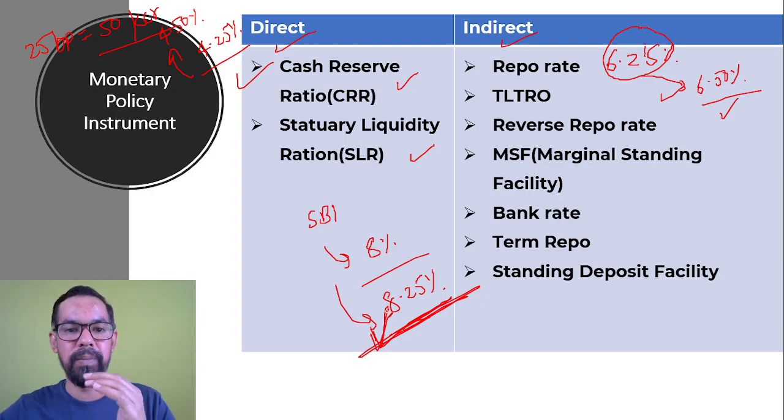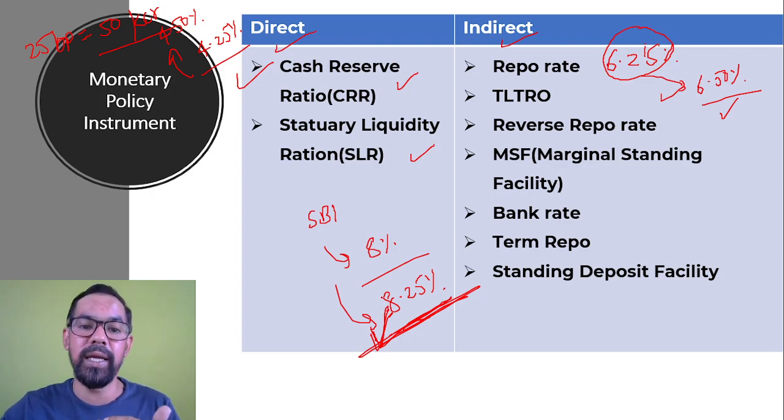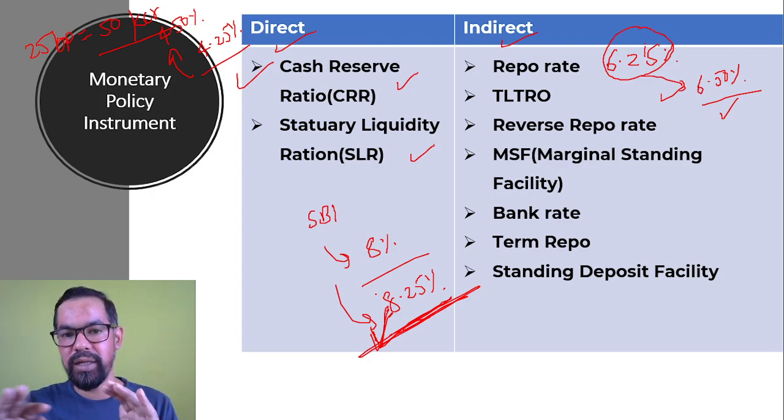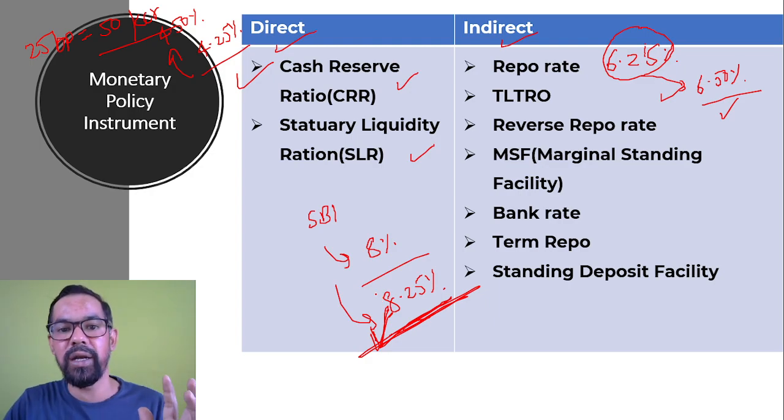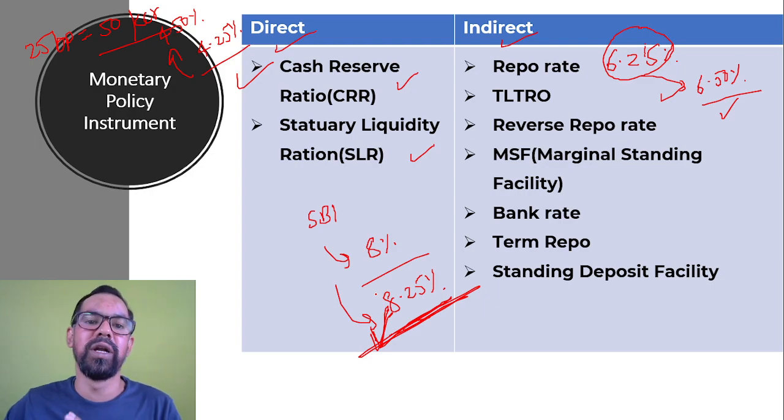So this minimum prime benchmark lending rate is generally decided by the bank itself. They will definitely increase their rate, but when they increase it is totally decided by the bank itself. Okay, so hope you get this particular thing clearly.